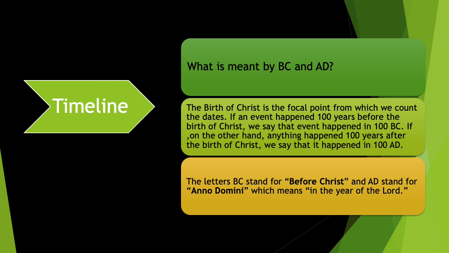So this is the way we refer to different events in history by using the terms BC and AD. And when we use these terms, we know that this event happened before the birth of Christ or after the birth of Christ.